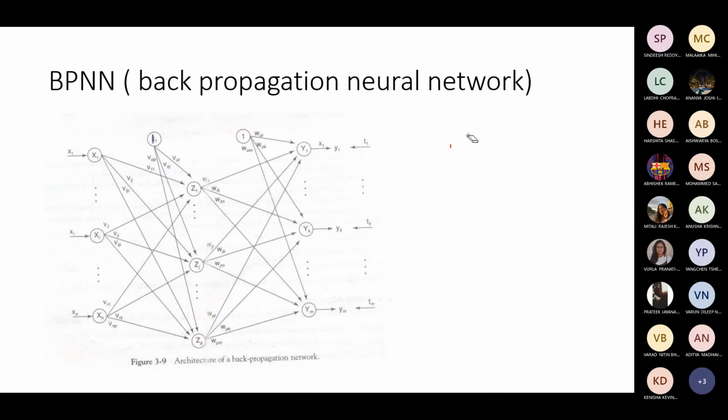So it is multi-layered. Easily you can understand that because there is an input layer here and there is an output layer here, and you find one more layer hidden inside, right? Hidden layer also.